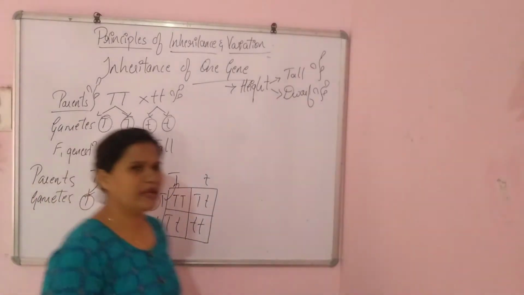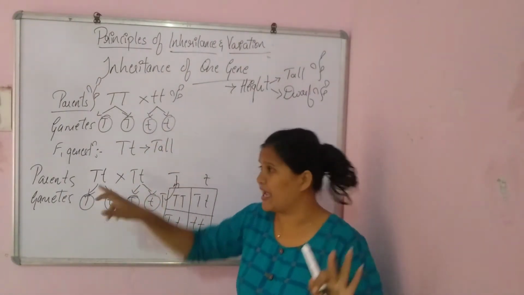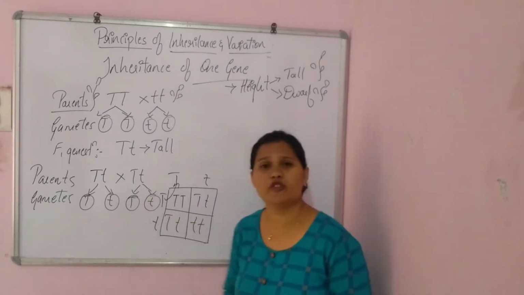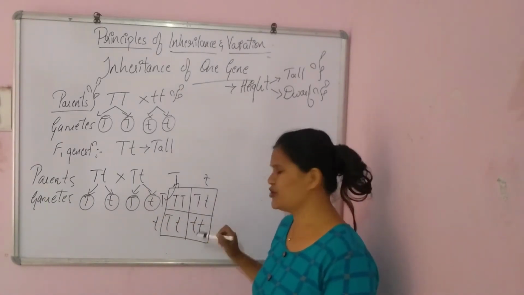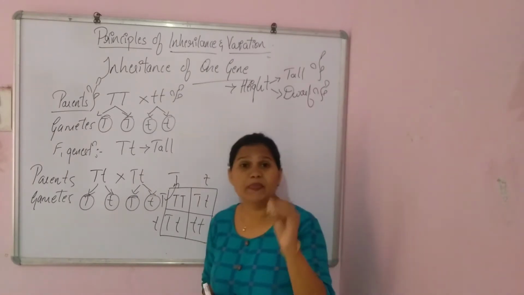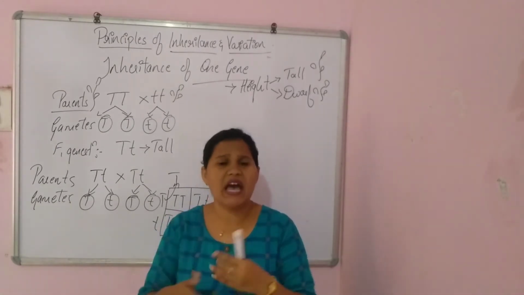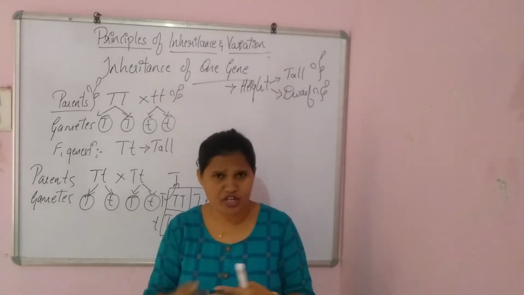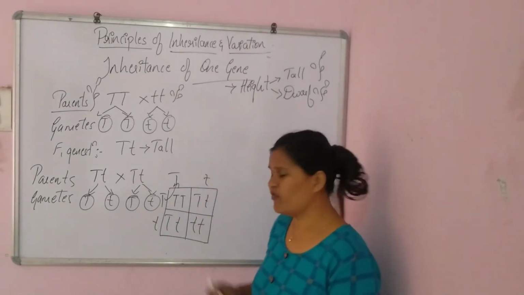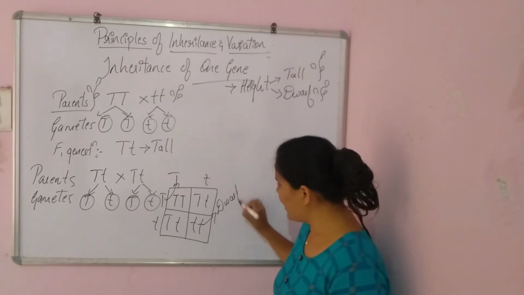So can you see over here, as in case of F1 generation, we did not see any of the dwarf plants, right? But here, in case of F2 generation, we can see the presence of the dwarf plants, right? This is how the inheritance of one gene will be present over in the parents, but after the generation, that gene will get expressed. So here, in F2 generation, we can see the presence of dwarf plants, right?